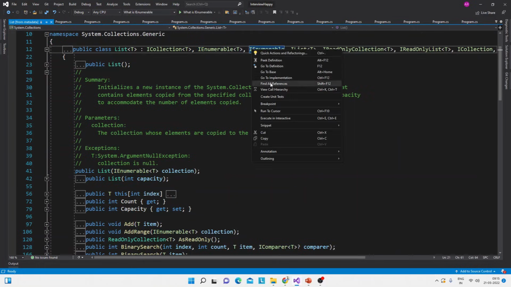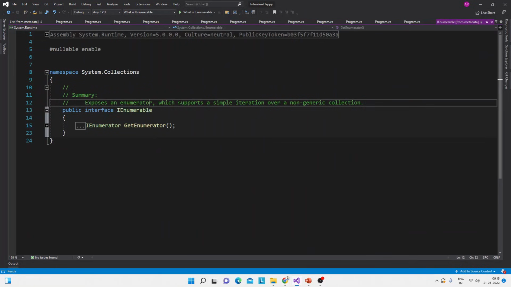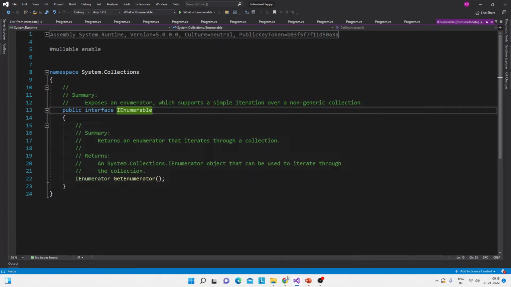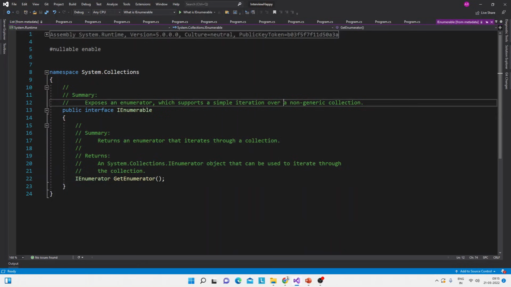Now what is inside this IEnumerable interface? If we see, this is the definition: exposes an enumerator which supports a simple iteration over a non-generic collection. So this is the non-generic version. If I have T here, then it will be the generic version. And what it does is implement the GetEnumerator method of the IEnumerator interface. That is the long answer, but the short answer is IEnumerable helps in iteration of a list collection or any kind of collection, because a dictionary is also a collection which IEnumerable supports. So this is the answer to this question.